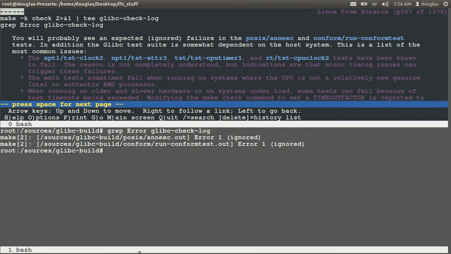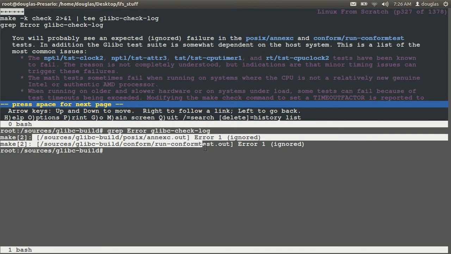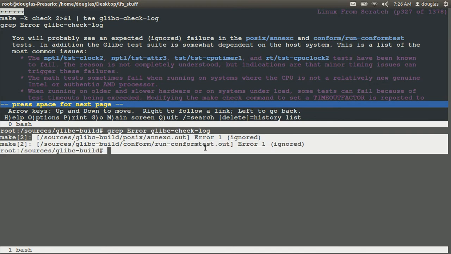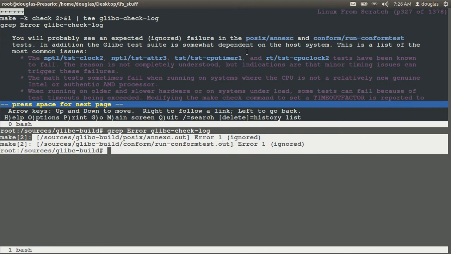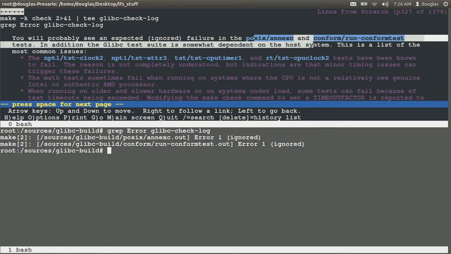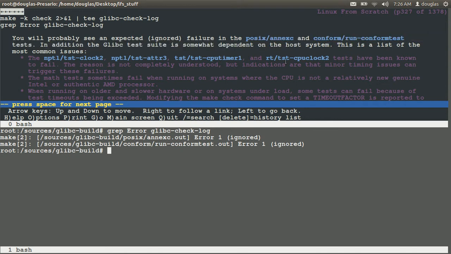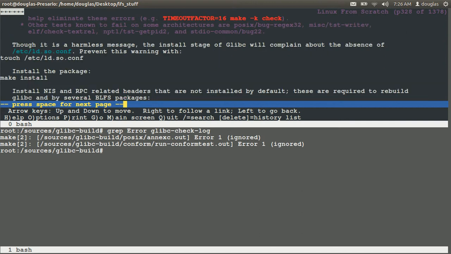Okay, cool. Good deal. We should have something like this. We got a POSIX annex C, that's ignored, and we got a conform runtime, it's ignored too. And that's exactly what the book said we'd end up with. You can read more about them. So that's okay. We're in good shape.